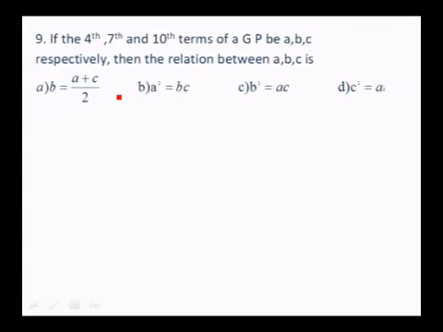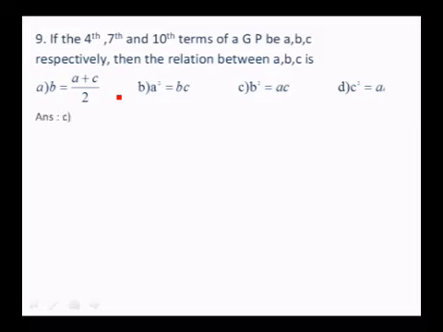Ninth question: if the 4th, 7th and 10th terms of a GP be A, B, C respectively, then the relation between A, B, C is: A) B is equal to (A plus C) by 2, B) A square is equal to BC, C) B square is equal to AC, D) C square is equal to AB.